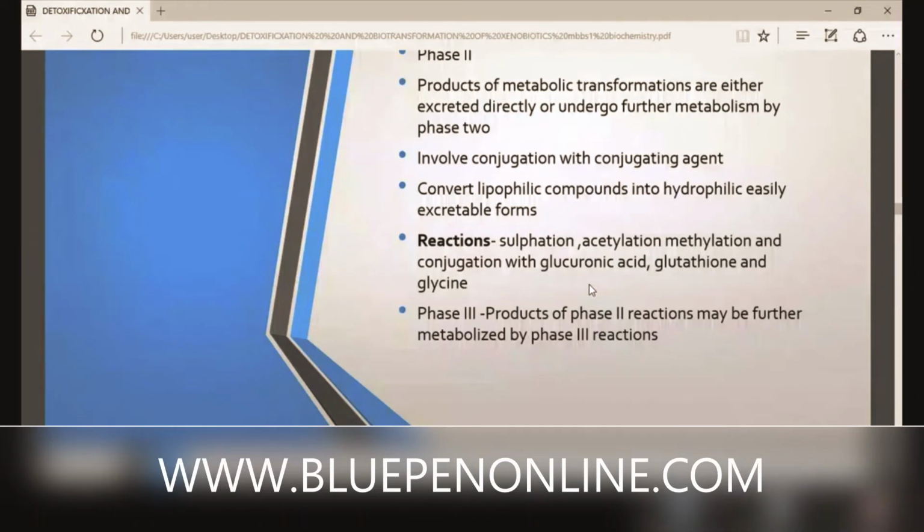In some cases, there is one more step, that is phase 3 reactions. The products of phase 2 reactions, in some cases, are not detoxified. They again enter into another phase that is known as phase 3 reactions. Clear? Is it tough or easy? Now you are clear.